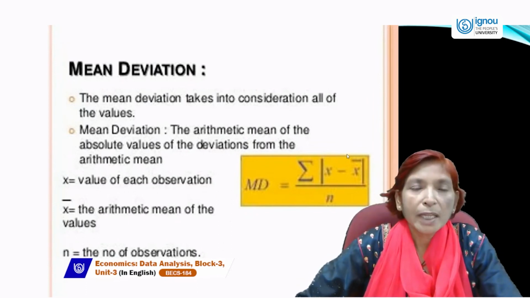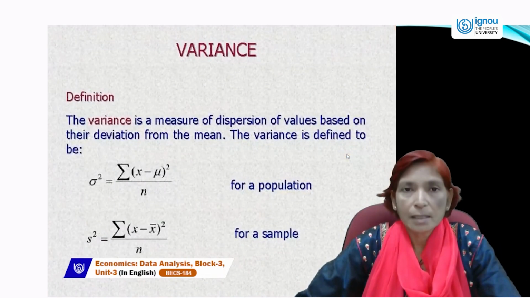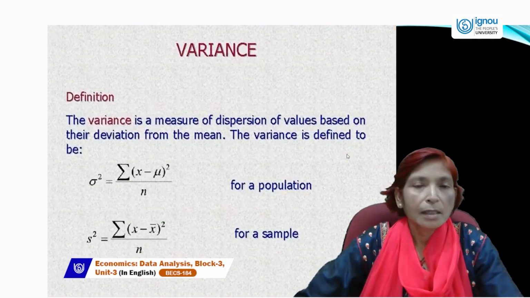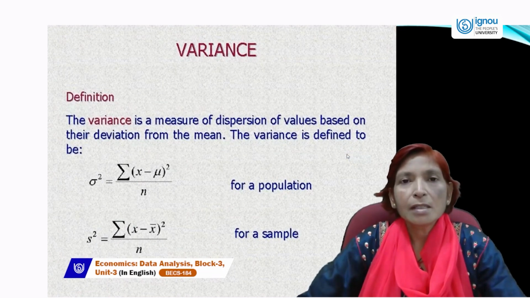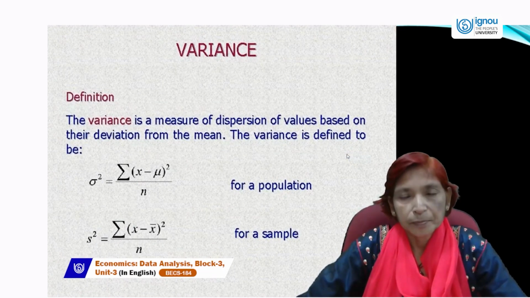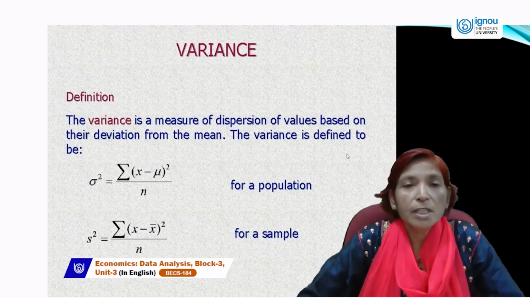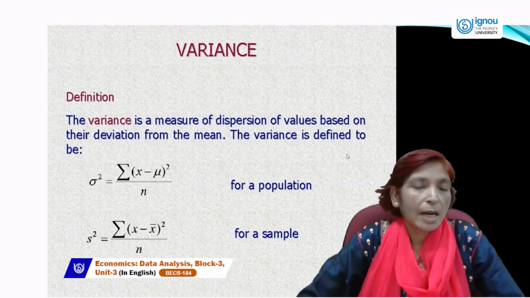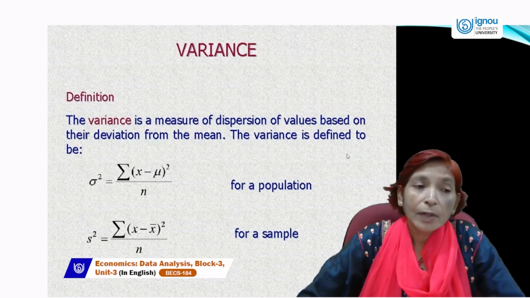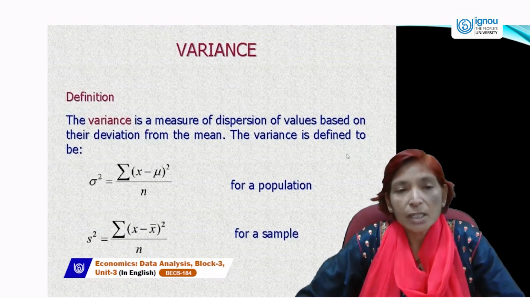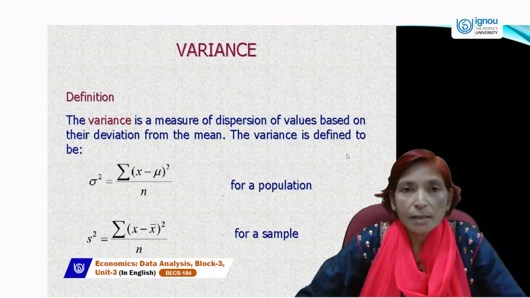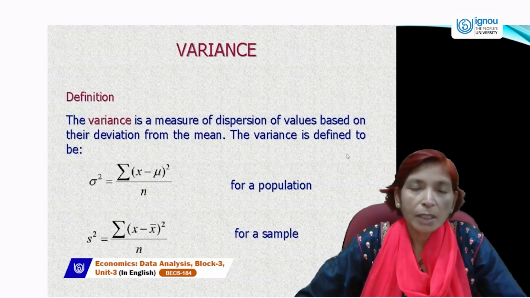So this is the formula of mean deviation. Next is variance. What is variance and how can we estimate it? The variance is a measure of dispersion. Variance is a very good measure of dispersion because it tells us how much variability or difference exists among the collected data, and it will tell us which type of measure is good, and how much consistency exists in the collected values. So variance is a measure of dispersion of values based on their deviations from the mean.